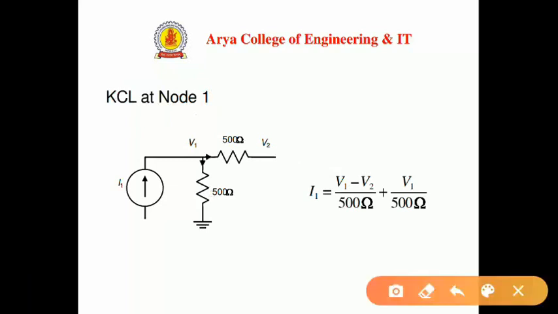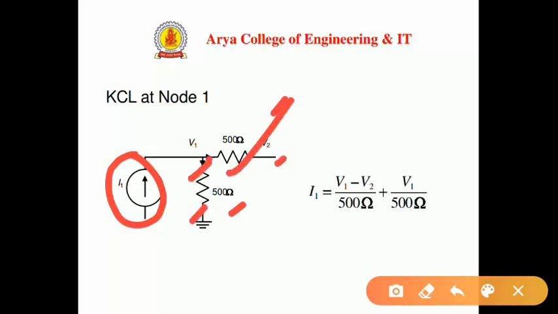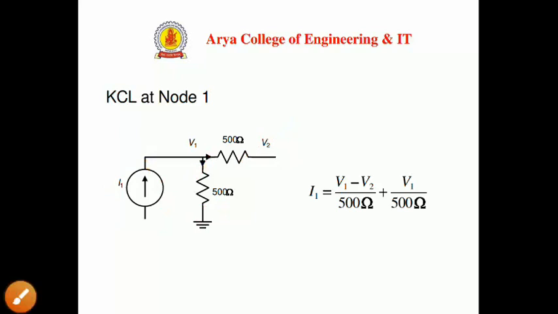So start with the first node. In the first node we have three branches. In the first branch we have a current source, and in the other two branches we have resistances. So we can calculate that I1 equals (V1 minus V2) upon 500 plus V1 upon 500. That is the equation for node 1.